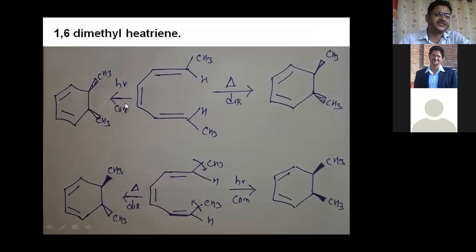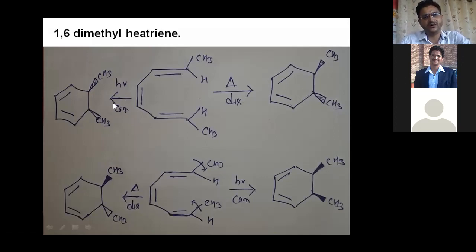But if there is conrotation because of photochemical condition, in that condition this CH3 rotates in clockwise direction and this CH3 also rotates in clockwise direction, right? So one goes above the plane and second below the plane, right? So this trans type of product will form, where one CH3 is above the plane and second CH3 is below the plane, right? So this type of product is formed after photochemical condition.